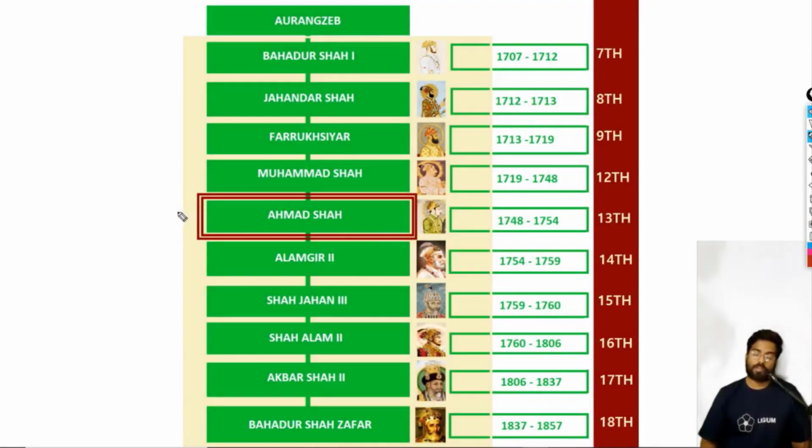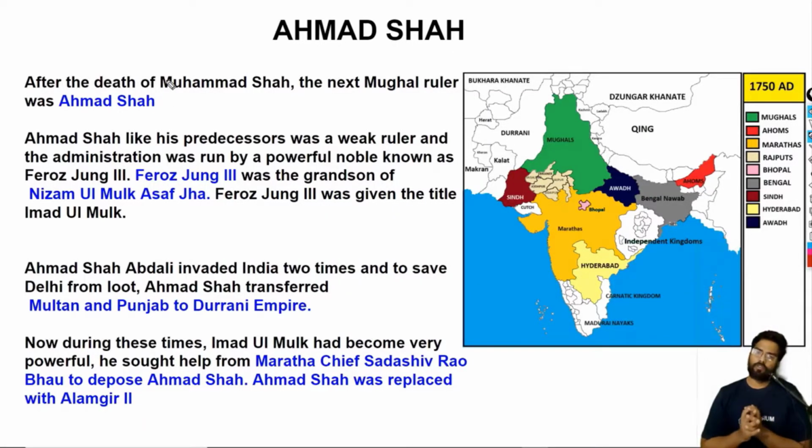After Muhammad Shah, the 13th Mughal ruler was Ahmad Shah. What is so special about him? During his time, Ahmad Shah Abdali invaded India. After the death of Muhammad Shah, the next Mughal emperor was Ahmad Shah. There is a difference between Ahmad Shah and Ahmad Shah Abdali. Ahmad Shah was a Mughal ruler, while Ahmad Shah Abdali was an invader from Afghanistan.